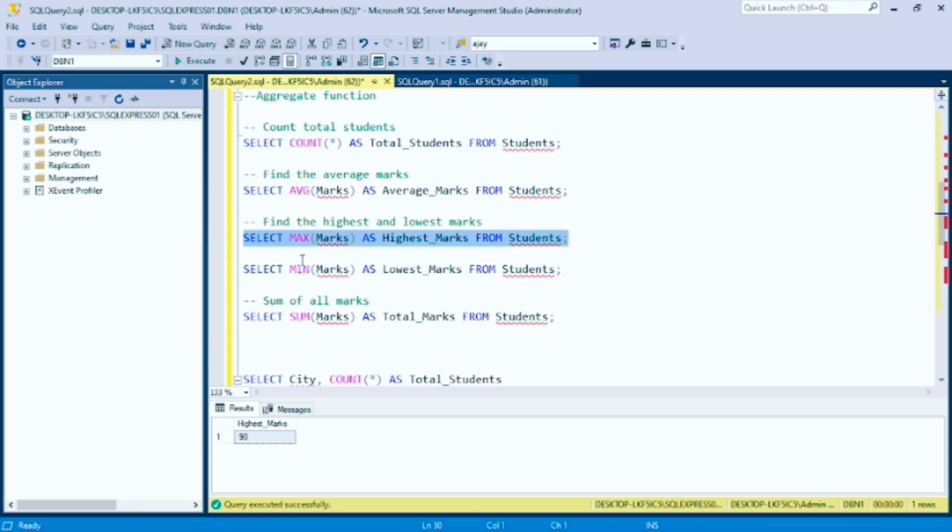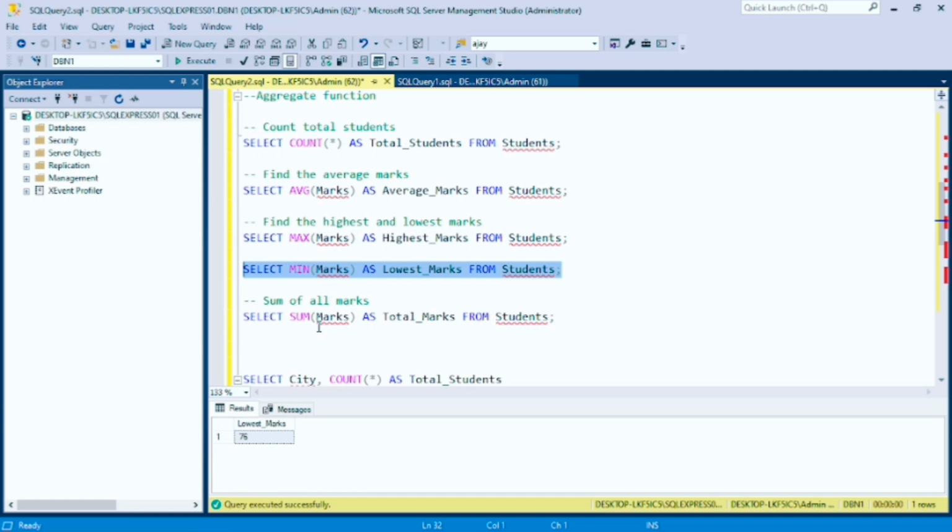Now let's move to the min function. It returns the minimum marks of the students. Now let's run it and show the data. Here the minimum marks of the students is 60.